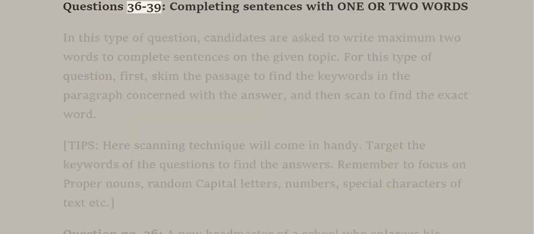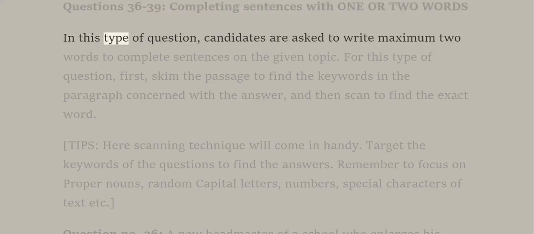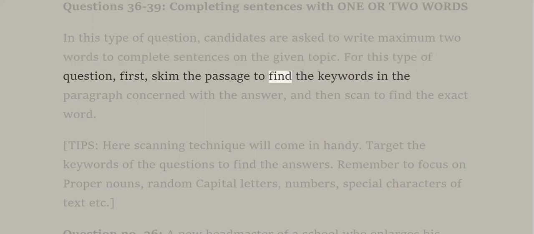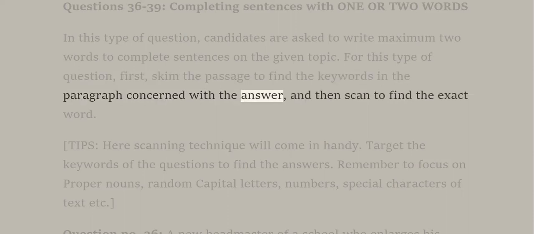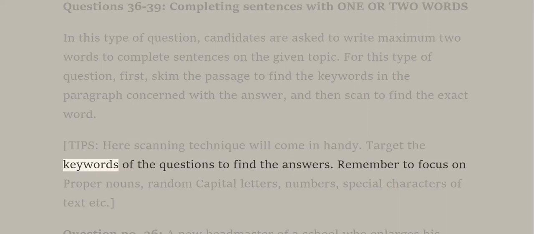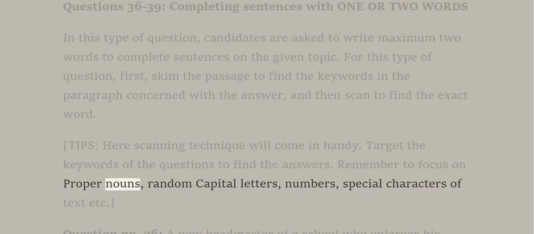Questions 36 to 39. Completing sentences with one or two words. In this type of question, candidates are asked to write a maximum of 2 words to complete sentences on the given topic. For this type of question, first, skim the passage to find the keywords in the paragraph concerned with the answer, and then scan to find the exact word. Tips: here the scanning technique will come in handy. Target the keywords of the questions to find the answers. Remember to focus on proper nouns, random capital letters, numbers, special characters of text, etc.